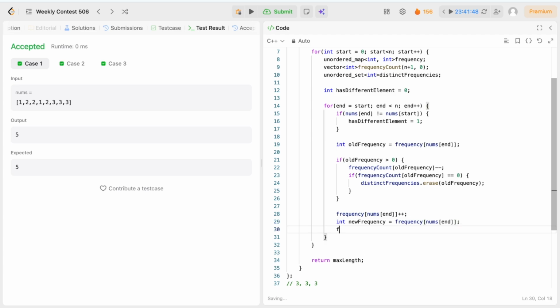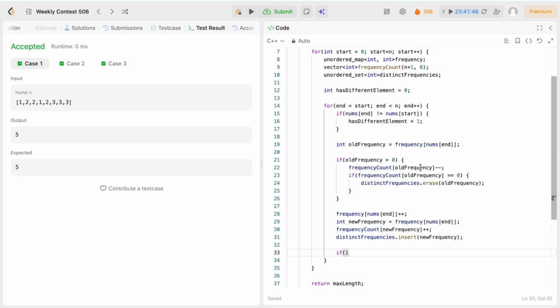So frequency count of new frequency will be increased, and new frequency will be added in distinct frequencies. Dot insert, and we will add our new frequency.